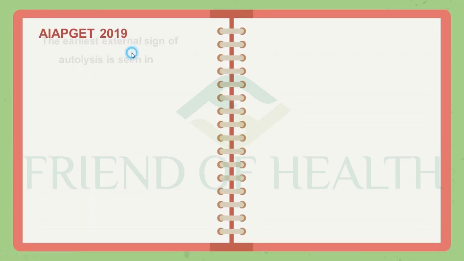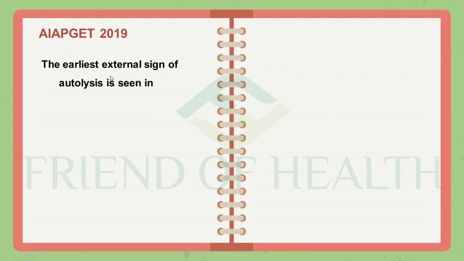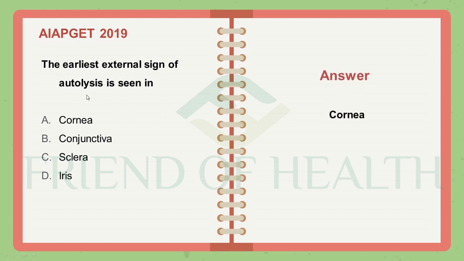Next question from AAPGT 2019. The earliest external sign of autolysis is seen in. This is a question from forensic medicine and toxicology. There are some signs from forensic medicine also which you need to focus on. So cornea, conjunctiva, sclera, iris are the options, and the answer is cornea. Earliest external sign of autolysis. So external signs, these are the areas you should focus on.